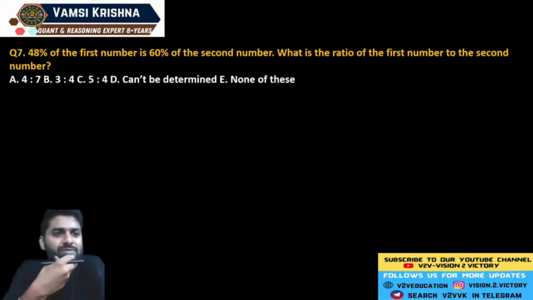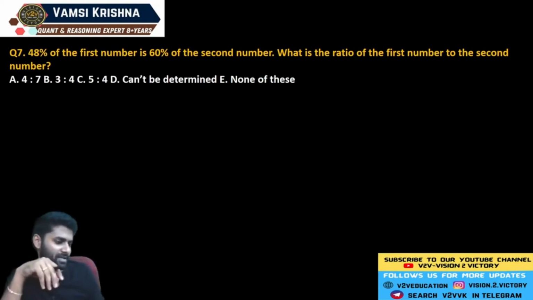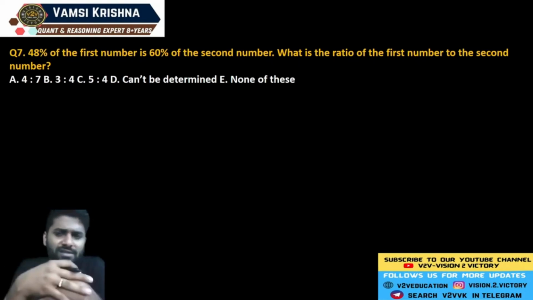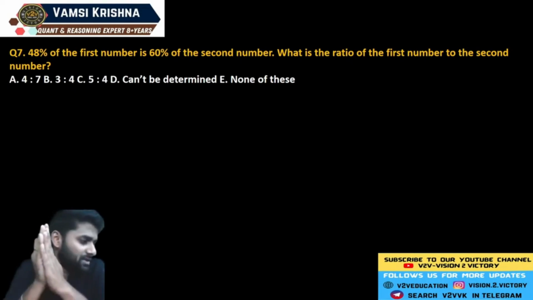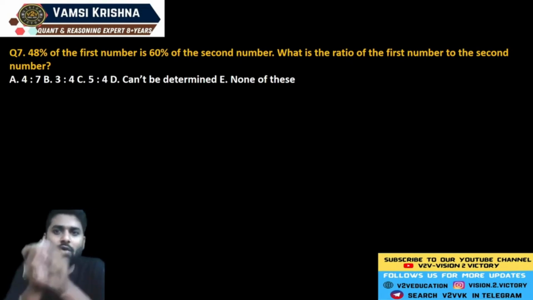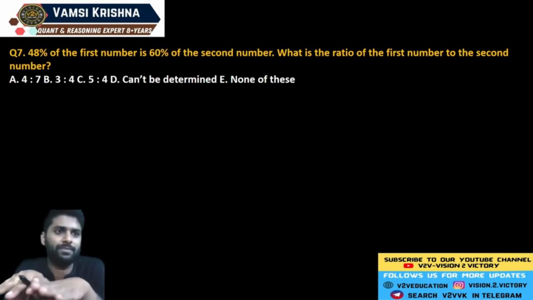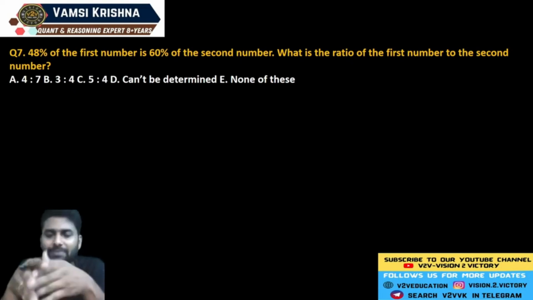Next, go through question number 7. Guys, if you are preparing for the IBPS RRB examination, these questions will definitely help in your examination. Just observe how I solve each and every question, how I do the calculation, and how I apply my ratio and proportion concept in this question. That is most important. Then only can you save your time in your examination.